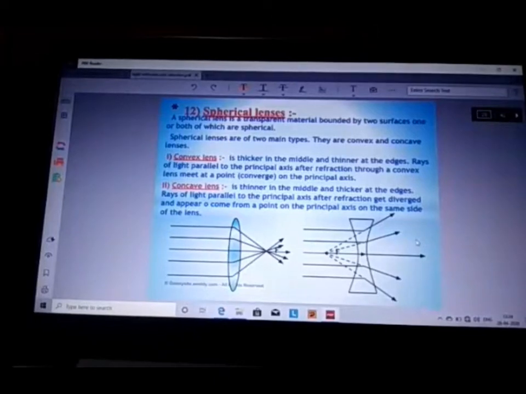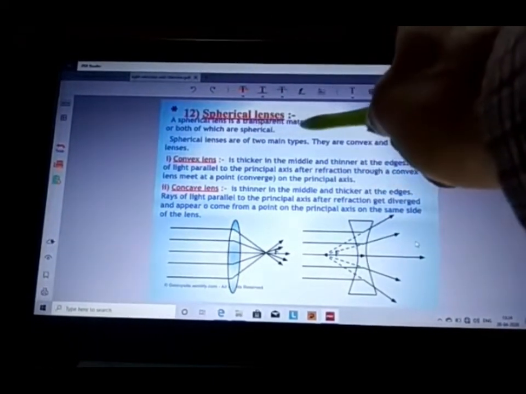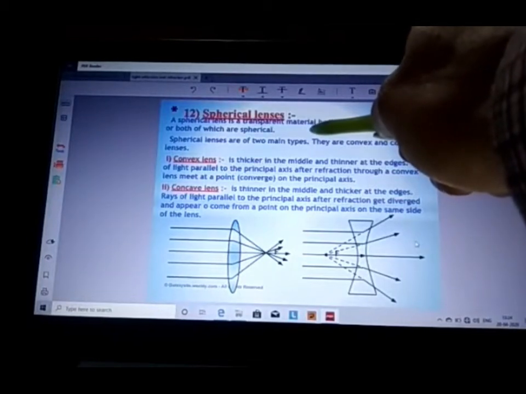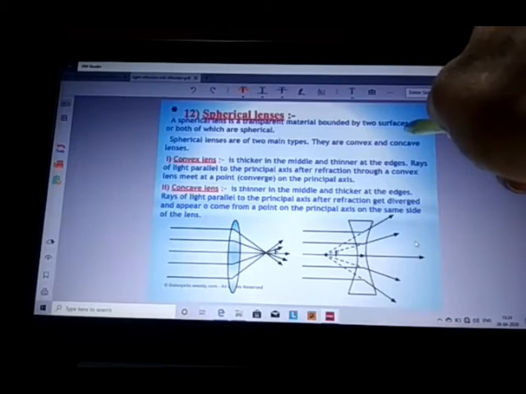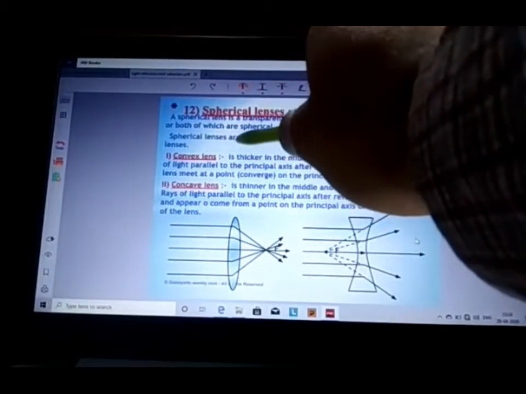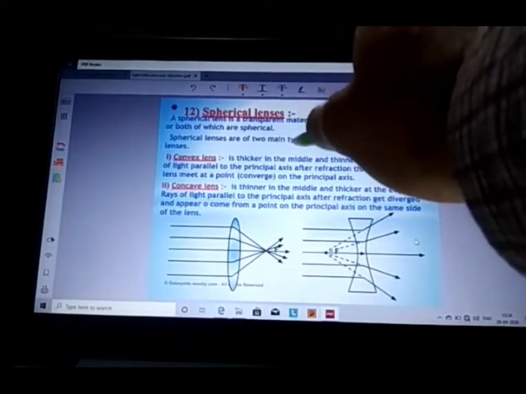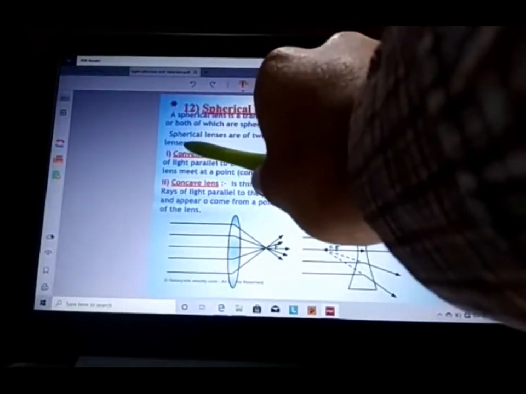Then the next topic is spherical lenses. A spherical lens is a transparent medium bounded by two surfaces, one or both of which are spherical. Spherical lenses are of two main types. They are convex and concave lens.